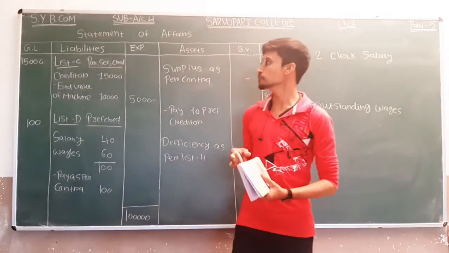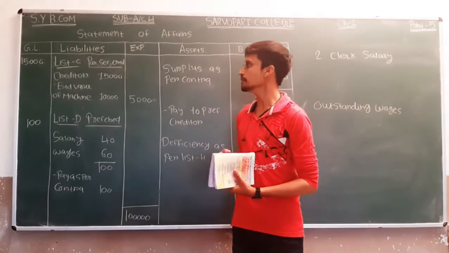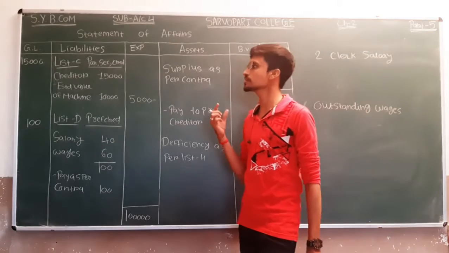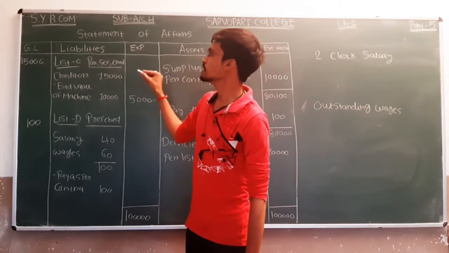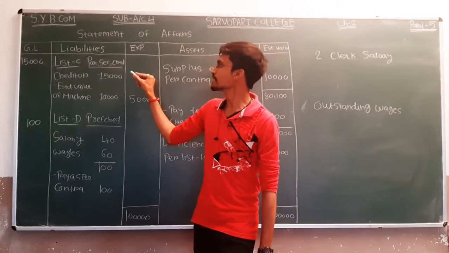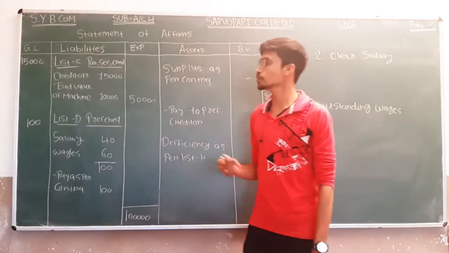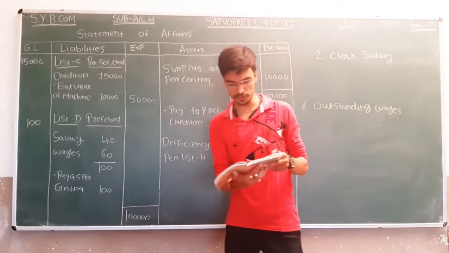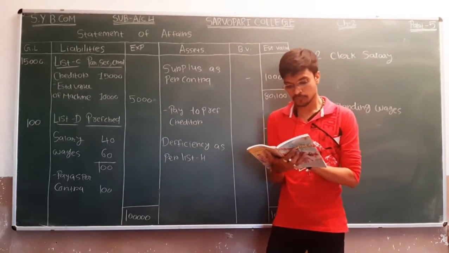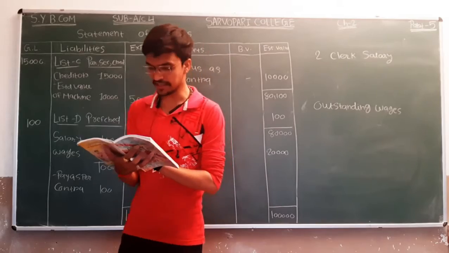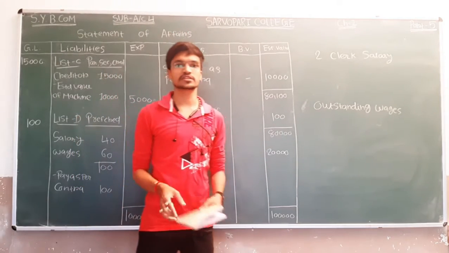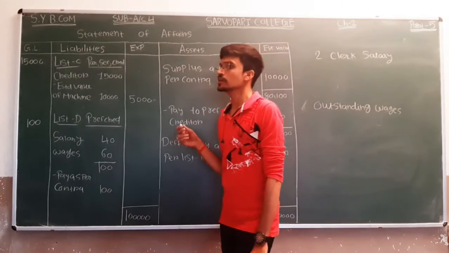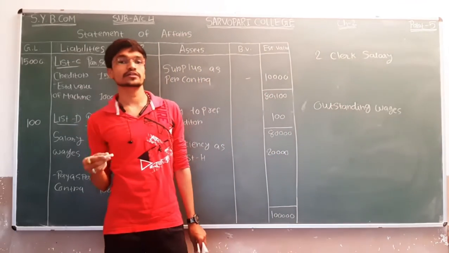ઓકે, so very first આપણે લિસ્ટ A અને લિસ્ટ B આ બે કન્સિડર કર્યું અને અહીંયા લિસ્ટ E, F અને G આ ત્રણ વસ્તુ કન્સિડર કર્યા બાદ લિસ્ટ C, heading of list is partly secure creditor. Okay, so we have to show what will be come under the head of partly secure creditor. Very first we have to show the amount of that, what will be the mortgage. Creditor secured by lien on machinery. તો machinery ઉપર જે mortgage રાખેલું છે partly secure creditor, the amount of that will not recover.